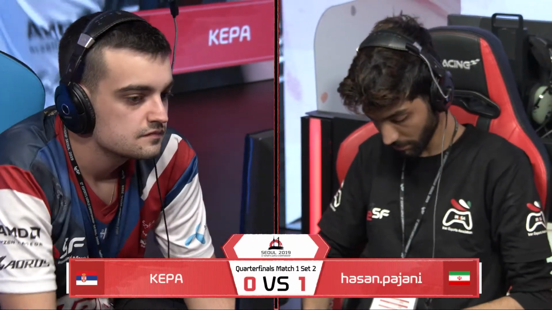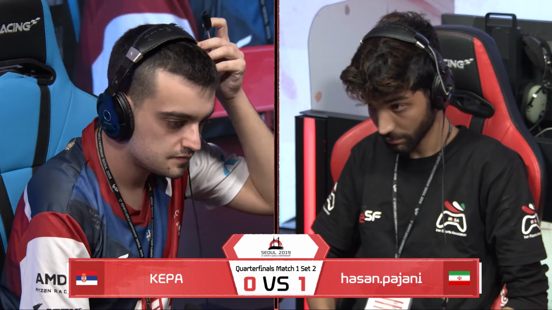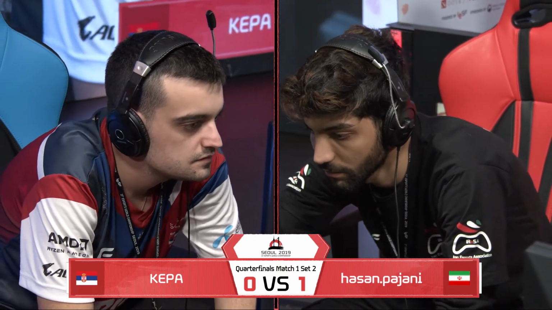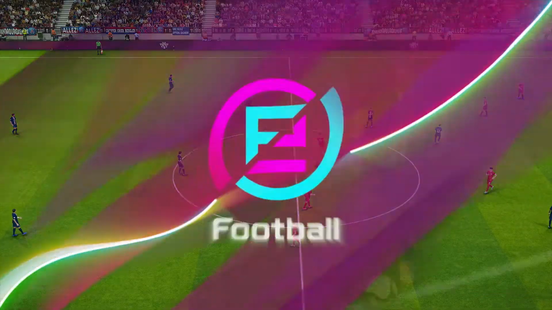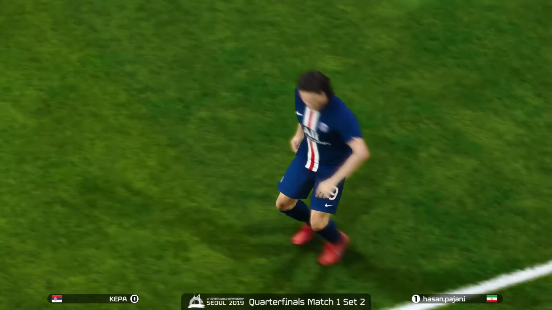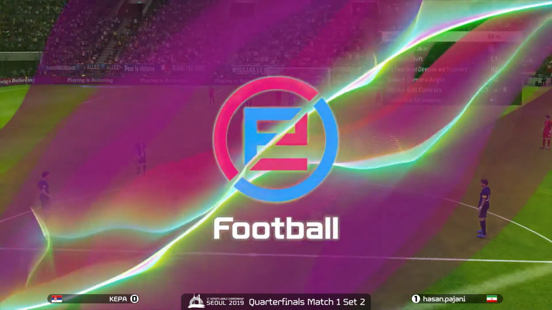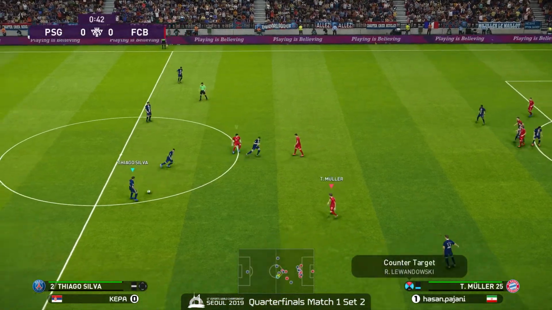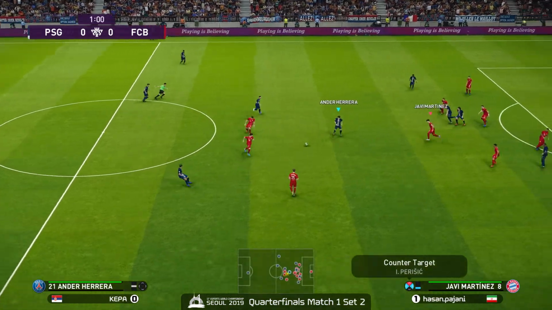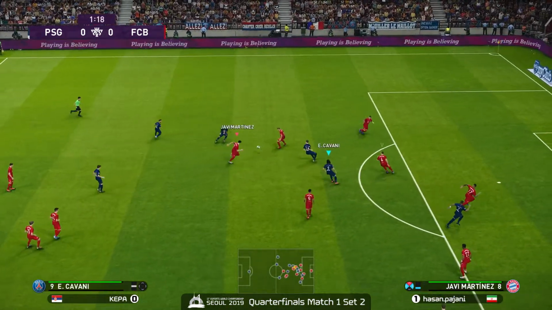A lot on the line here. Kepa, maybe a favorite, but Hassan Pajani with the one on the board. Now, last series, we did actually see either an upset or a reversal, if you want to call it that. After a Game 1 win, it doesn't mean that it's always going to be that way. Now, let's get into the beginning of our second game in this series. Hassan Pajani leads 1-0.